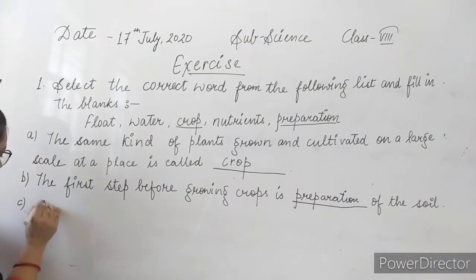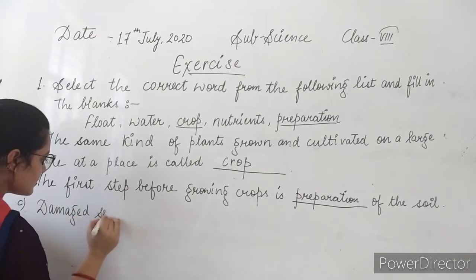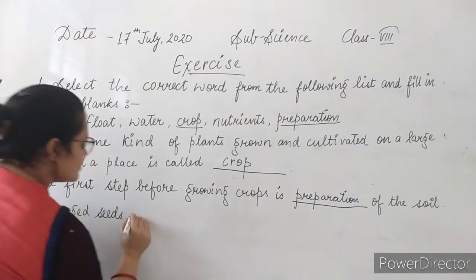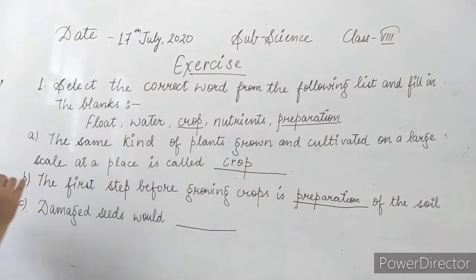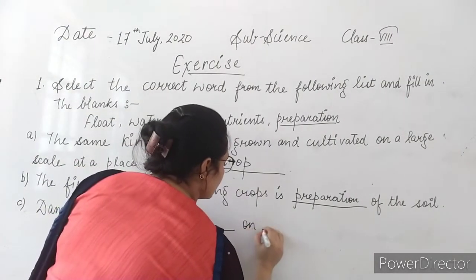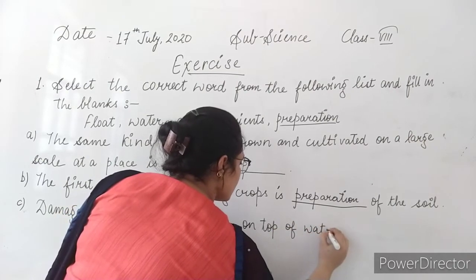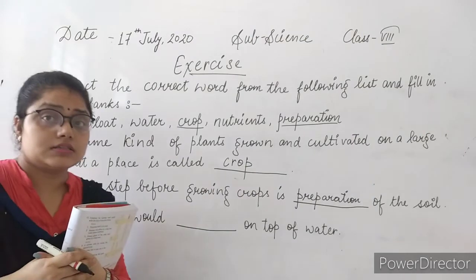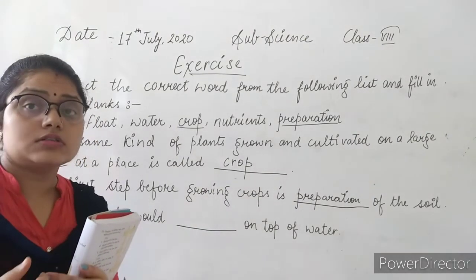Damaged seeds would dash on top of water. This is part of an activity which we performed to identify good seeds.